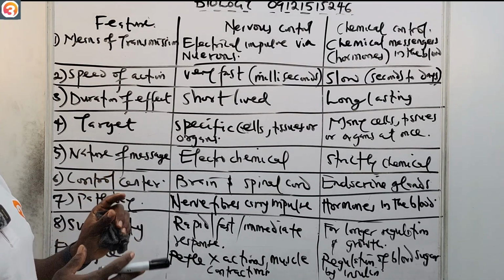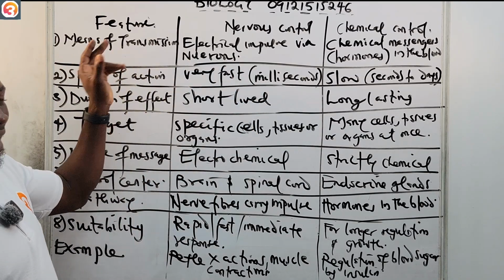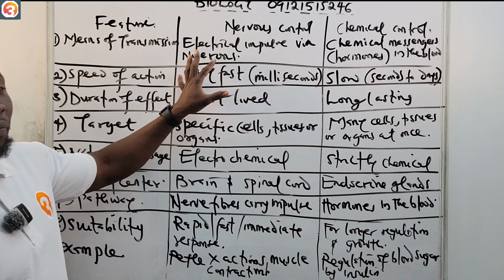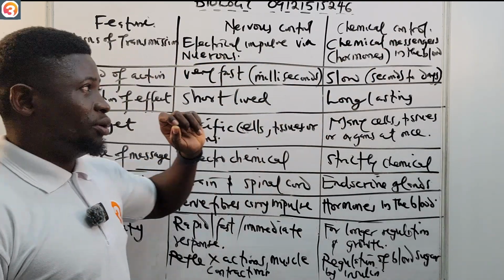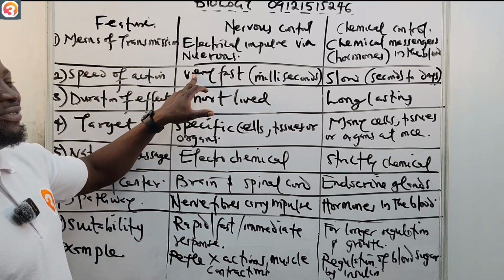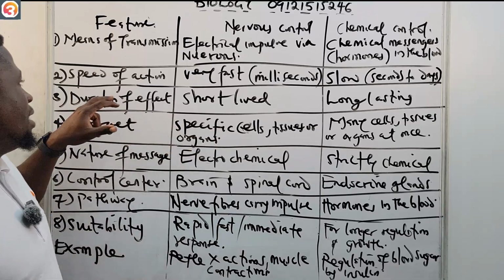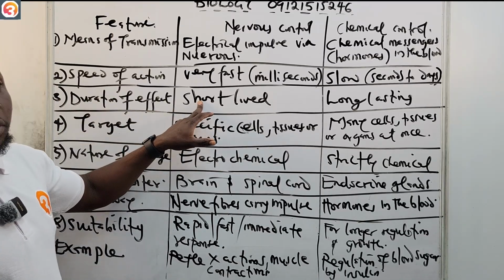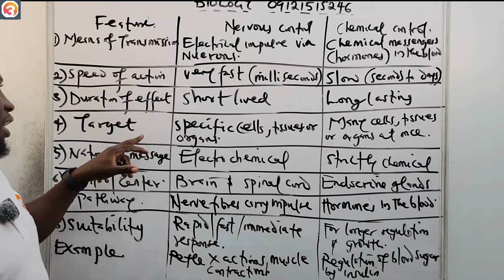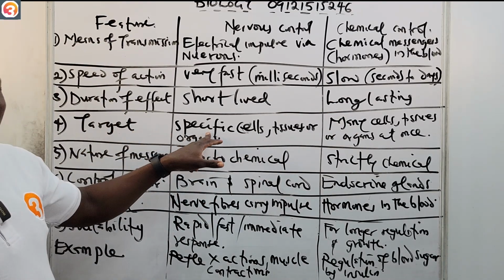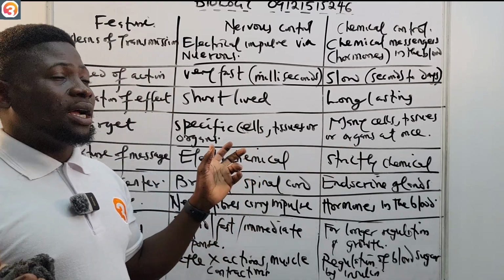These are things you should know, the differences between nervous control and chemical control. In terms of means of transmission, this is electrical impulse via neurons, while this is chemical messengers or hormones in our blood. For speed of action, this one is very fast, usually in milliseconds, while this one is slow, from seconds to days. Duration of effect: this one is short-lived, while this one is long-lasting. Targets: this one targets specific cells, tissues, or organs, while this one targets many cells, tissues, or organs at once.